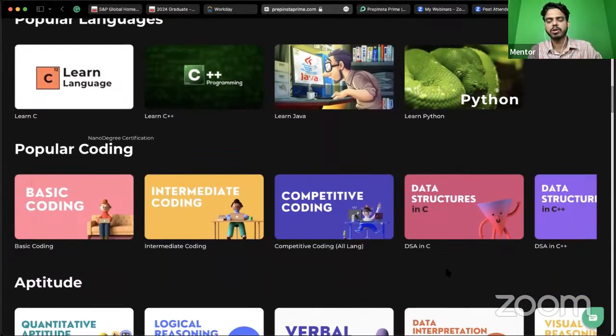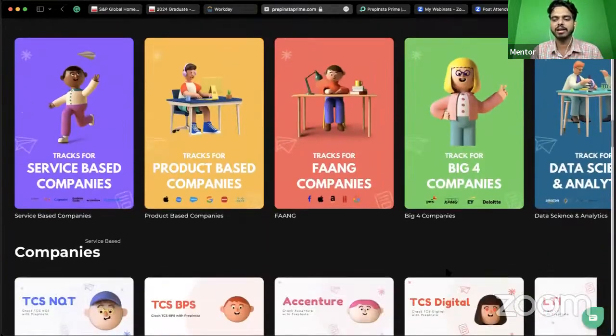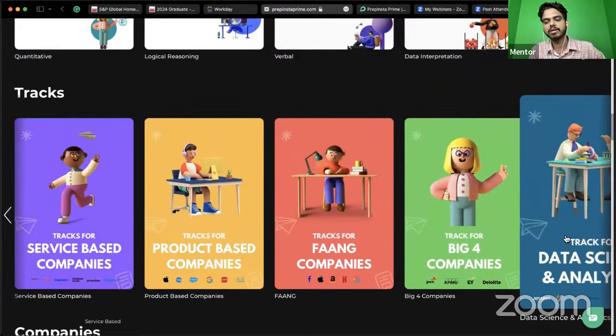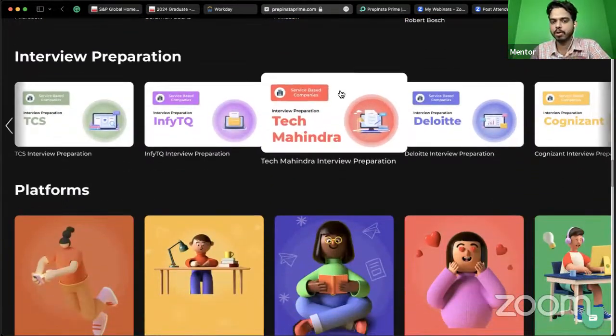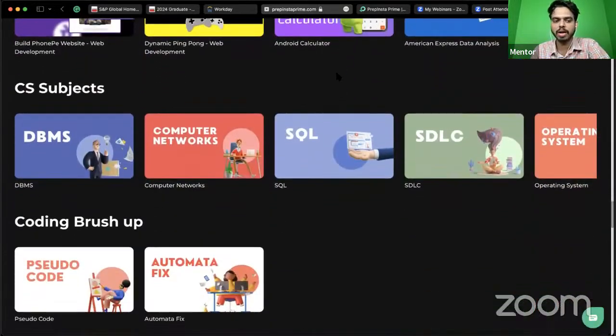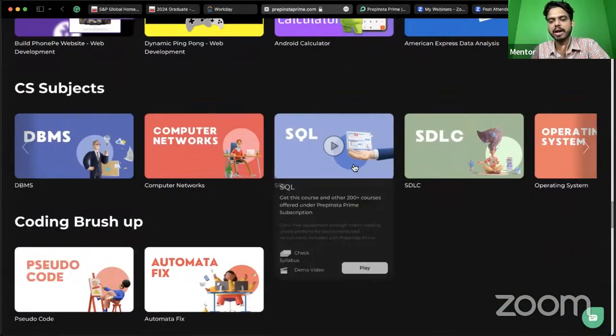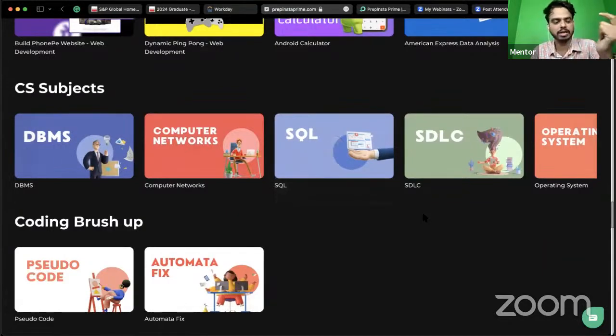After that, in order to crack the interview, this is an analytical company, right? That's why we have a complete track for analytics as well, which will help you prepare for this kind of analytical company. The very important things you need to know to crack this are DBMS and SQL. These two are going to help you a lot, because most of the time in the interviews, in the one-on-one interview, they will focus a lot on SQL.